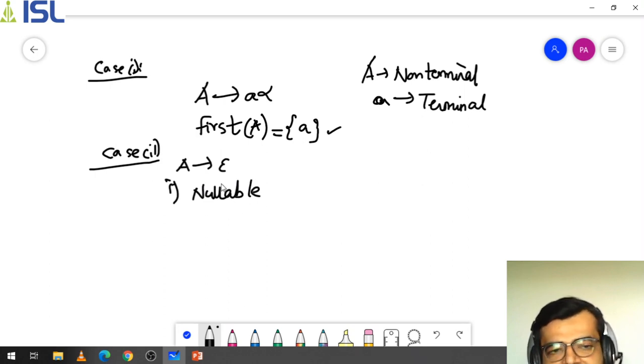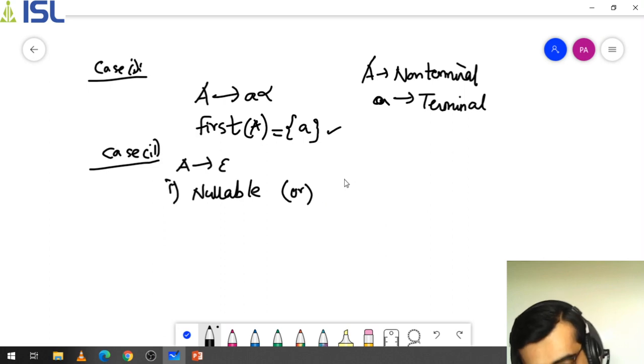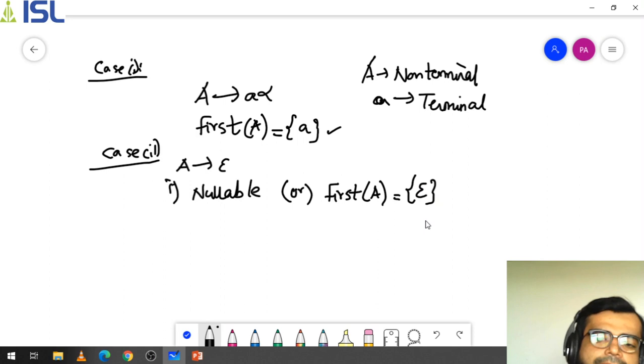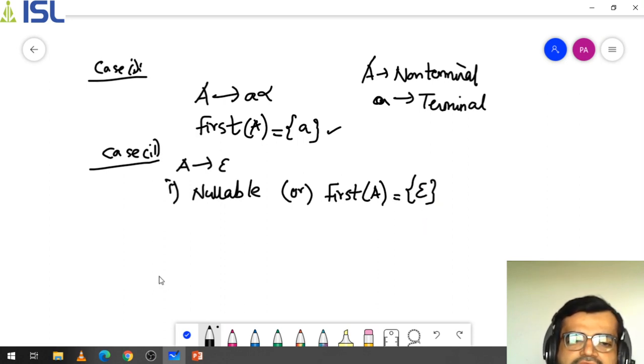If you are not specifying it with the nullable concept, then the other way is to write first of A as epsilon. So you can either represent it as nullable, or else you can represent it this way.